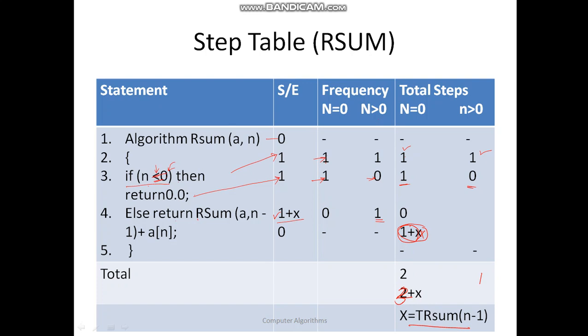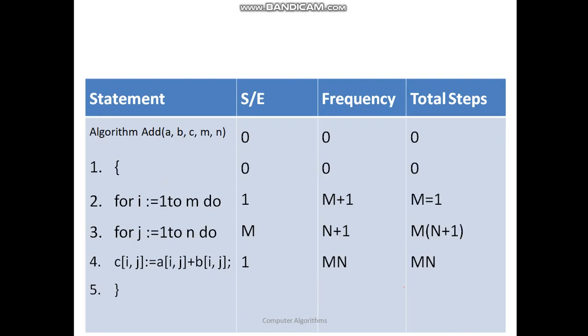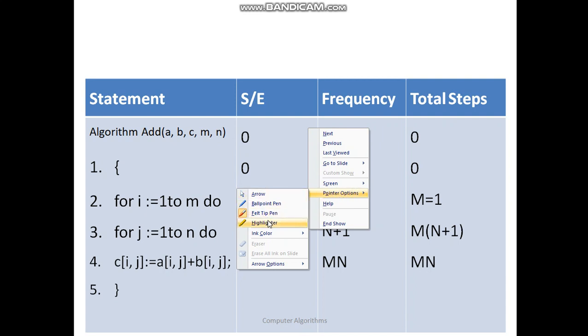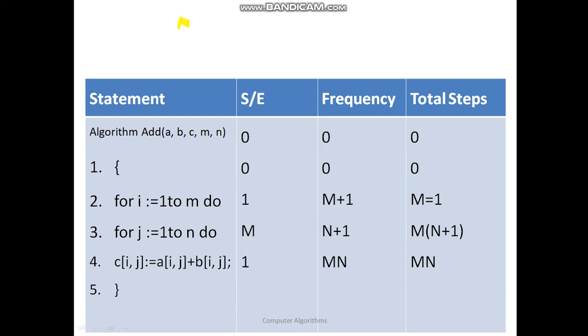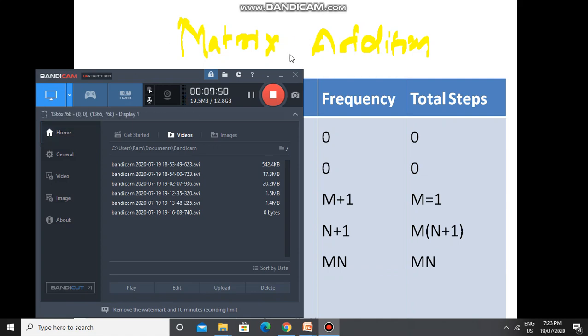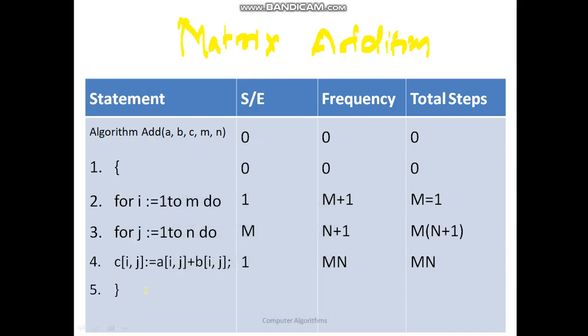Moving ahead, consider matrix addition. This problem is the matrix addition problem. Here you can see that the particular matrices are to be added, and with the same algorithm we can just count the steps.